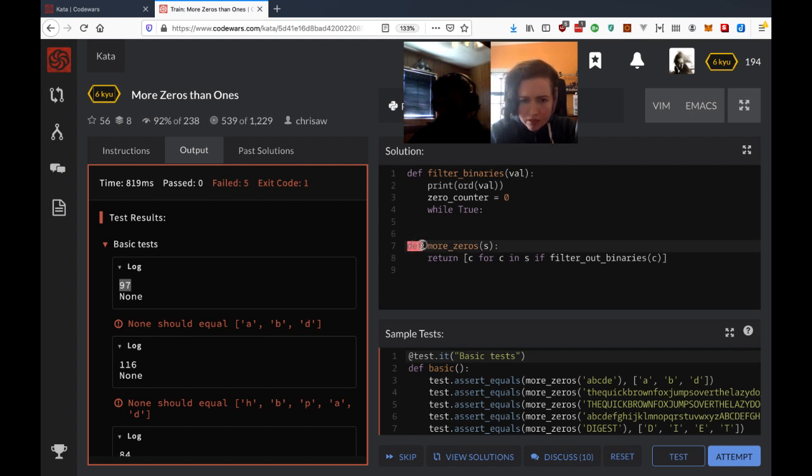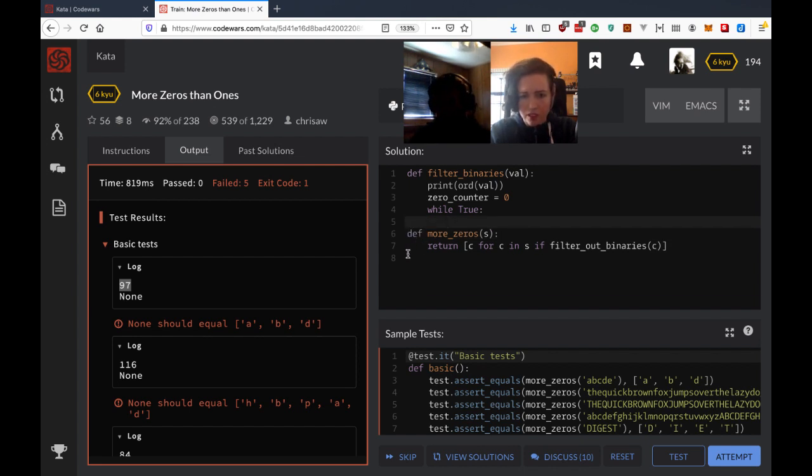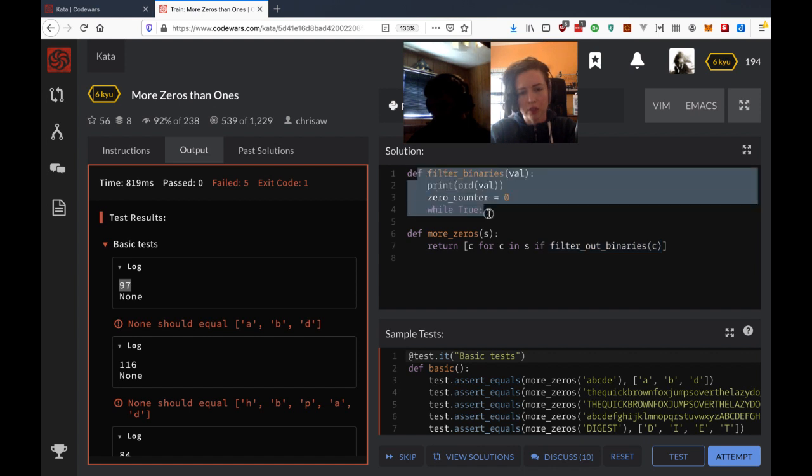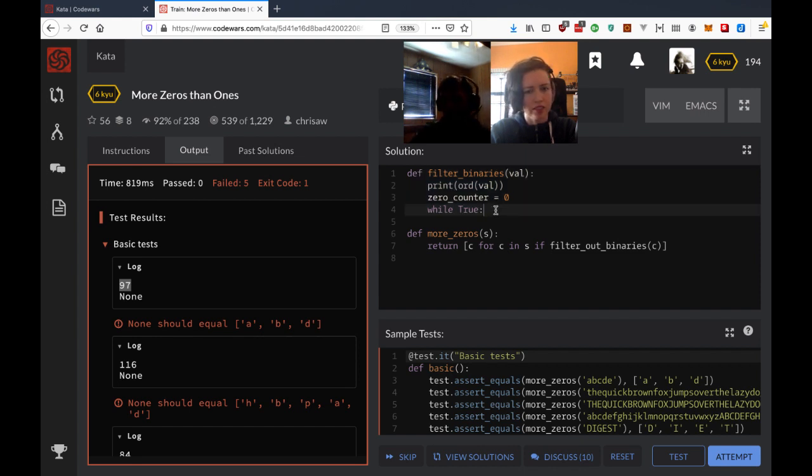Yeah, so I think that's all we need for that function actually, and then all the rest of the work's going to be done in the filter binaries function. Okay, so def more zeros, C for C in S, if filter. So this function will only return, well, it'll return true, I guess, if it's in there and false otherwise. It won't return true or false necessarily.